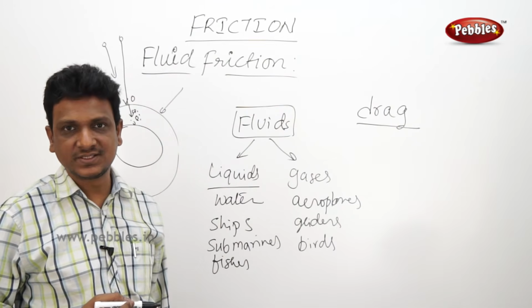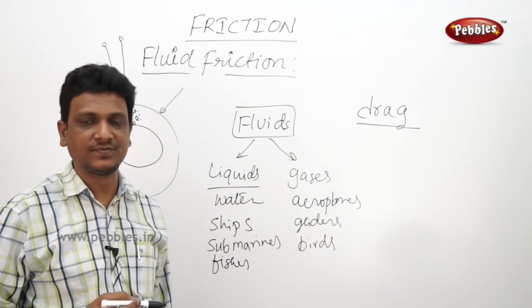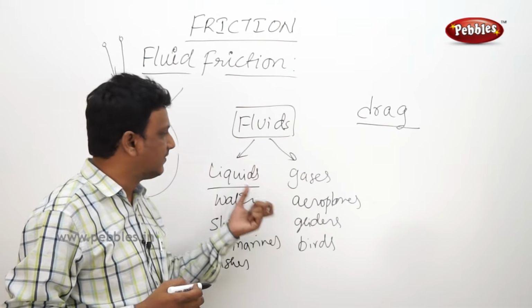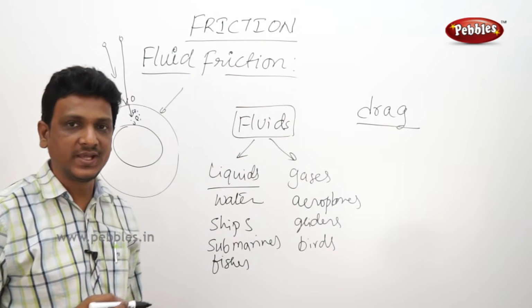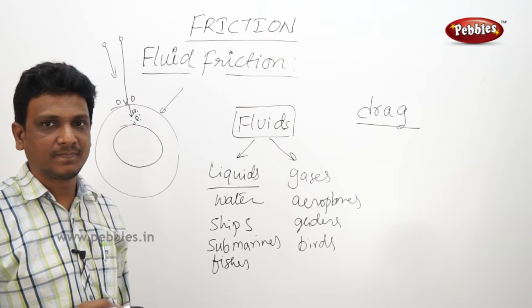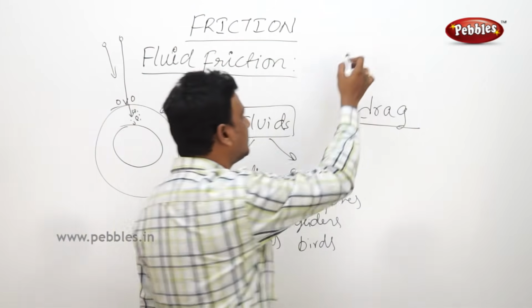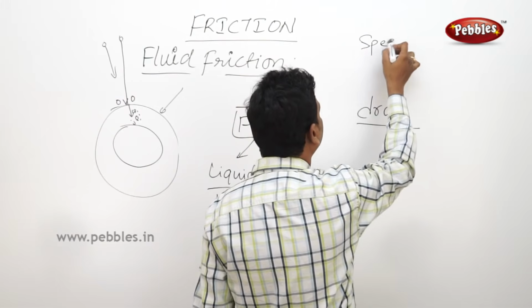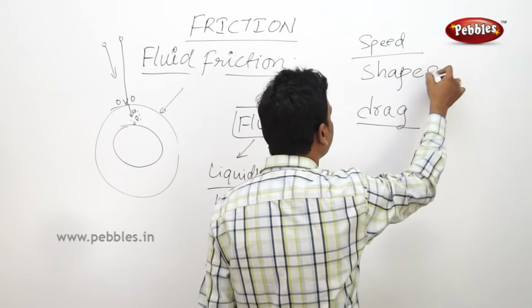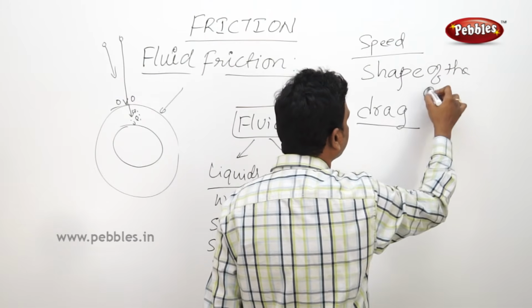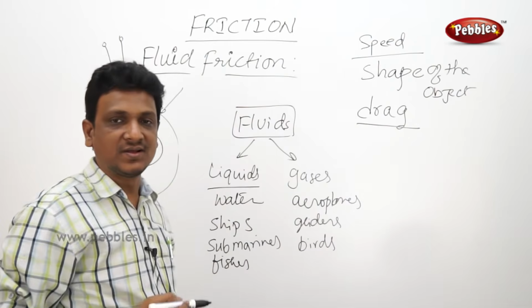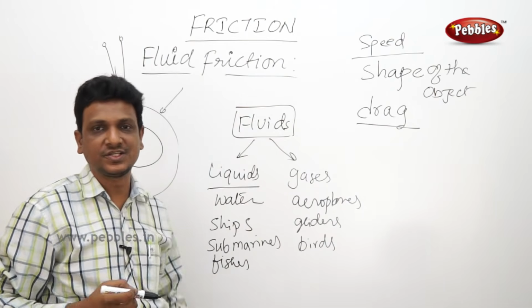Between two solid objects, by applying some lubricant, we can reduce friction. But in this case, here we have liquids and gases. So what can we apply here to reduce the friction? The friction in fluids is based on two things. One is speed. The second thing is shape. Shape of the object. So the objects are designed in a special shape, so by that the friction is reduced.